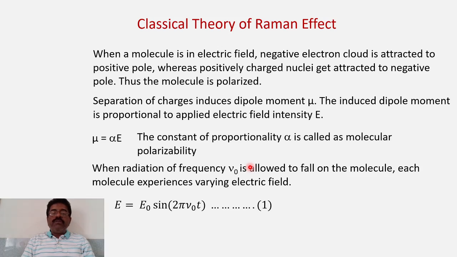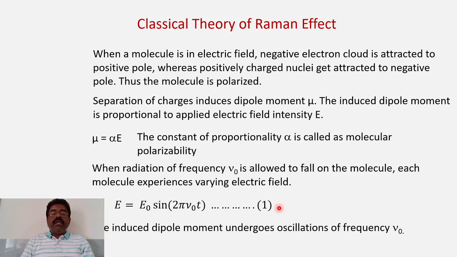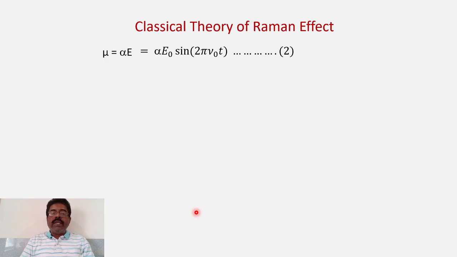So when a molecule is placed in such a varying electric field, what will happen? The induced dipole moment undergoes oscillations of frequency nu 0. So the induced dipole moment also oscillates with the same frequency as the incident radiation, because the electric field is also varying. Therefore the dipole moment mu is equal to alpha into E, where alpha is the molecular polarizability, and you can just substitute E here.